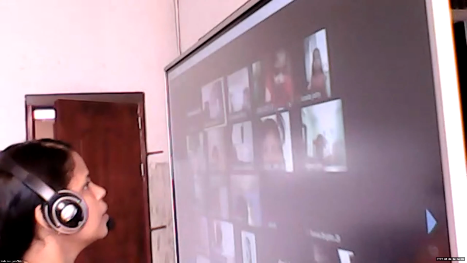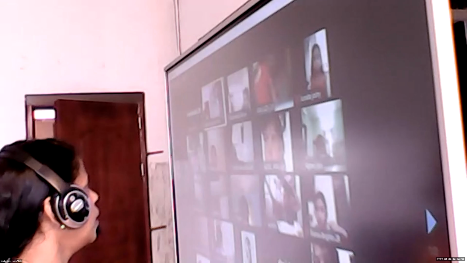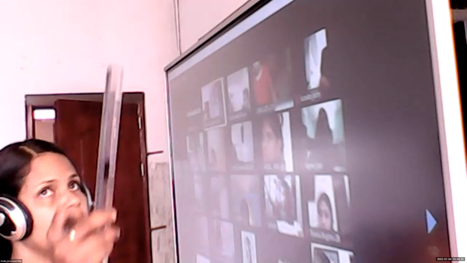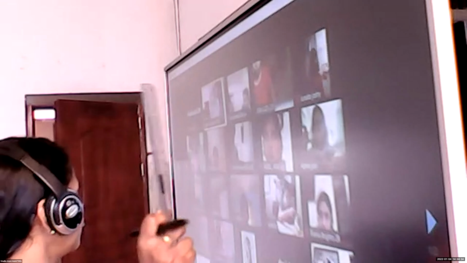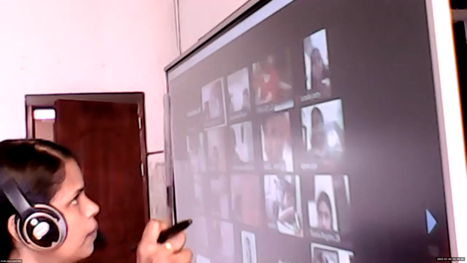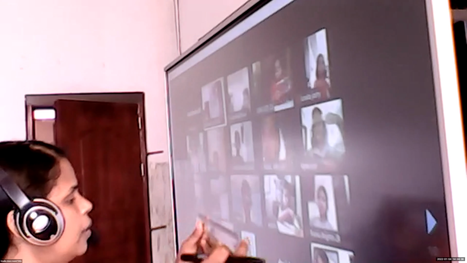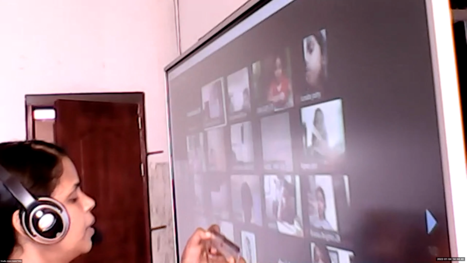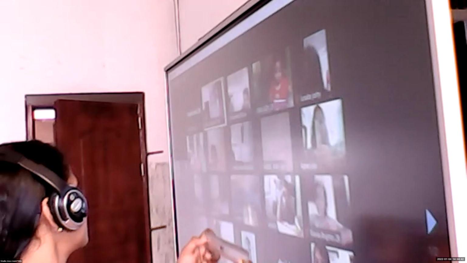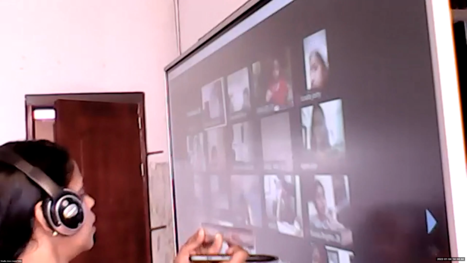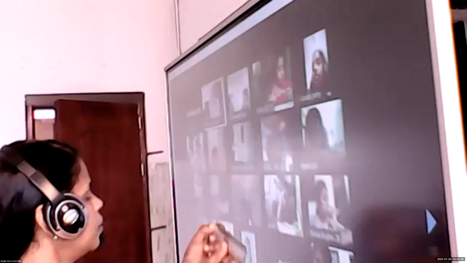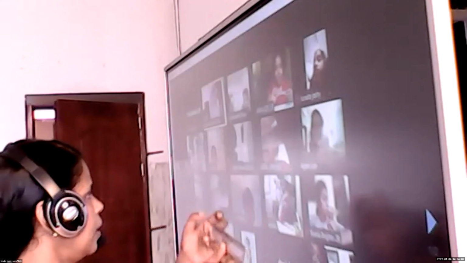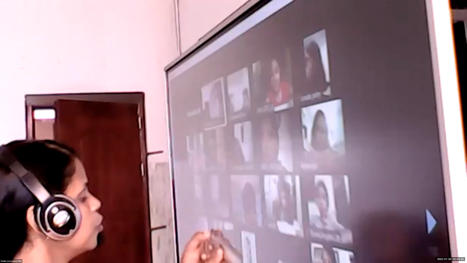You all have the scale with you, no? I also have the scale with me. Please take your scale. This is a ruler. Look at the scale. You can see it is written cm, centimeter. You can see the starting number 0. Then the big lines are 1, 2, 3.